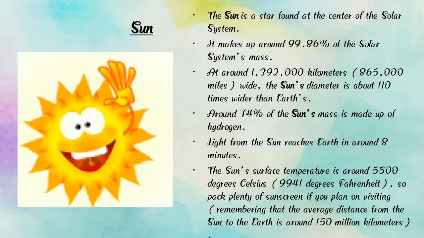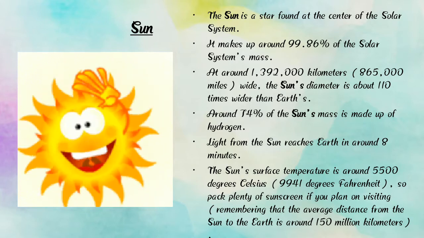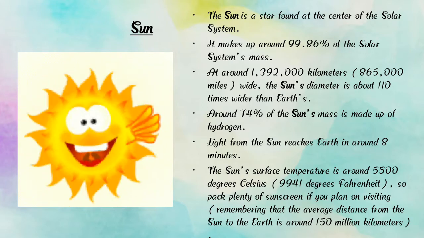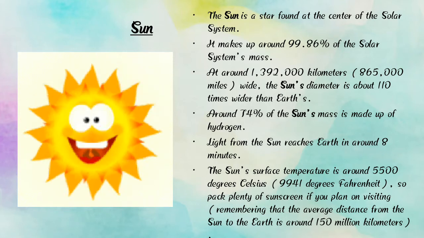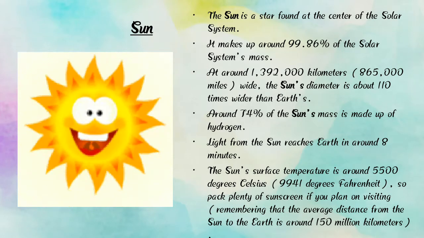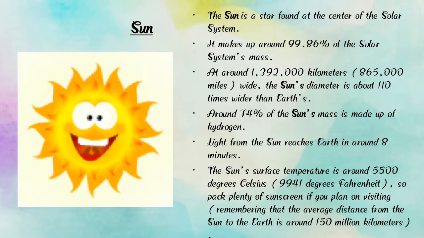The sun is the biggest star in the solar system, and around 74% of the sun's mass is made up of hydrogen.